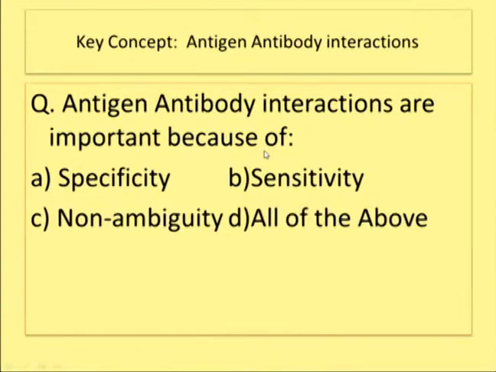So antigen antibody interactions are bimolecular association reactions. In fact, they can also be called epitope paratope reactions. The epitope present on the antigen will interact with the paratope present on the antibody, and such reactions are called antigen antibody interactions.